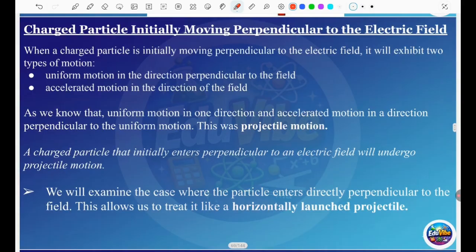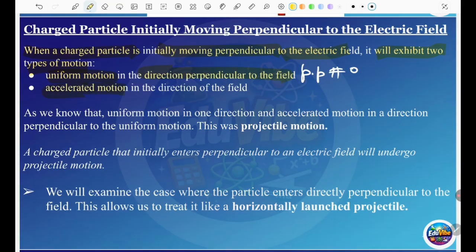First we have to know how to go about these questions when we get them. When a charged particle is moving perpendicular to the electric field, it is described with two types of motion. The first one is uniform motion, which is physics principle 0, in the direction perpendicular to the field.